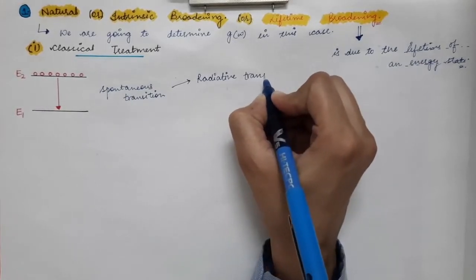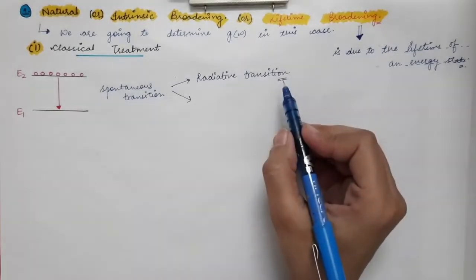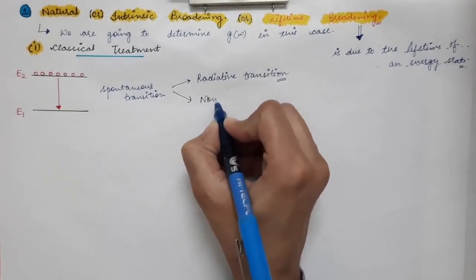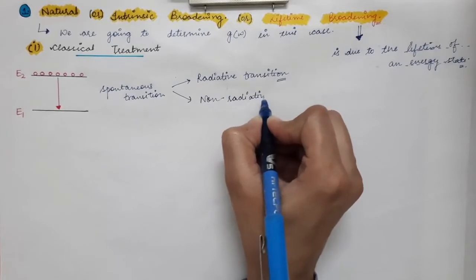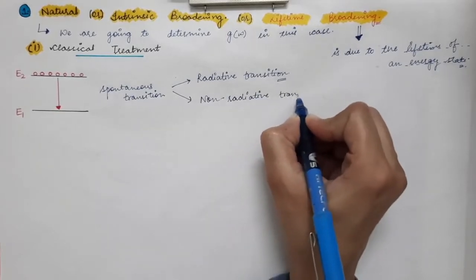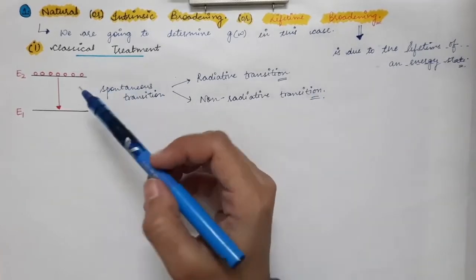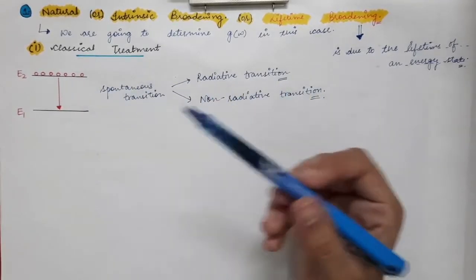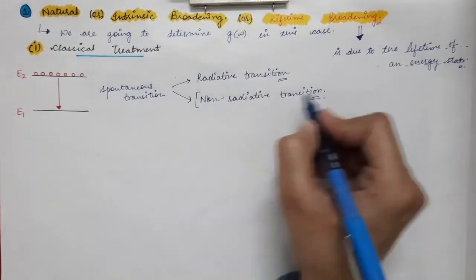The other is the non-radiative transition. Some of the atoms will go to the ground state by radiative transition, and some by non-radiative transition. Now, what is this non-radiative transition?